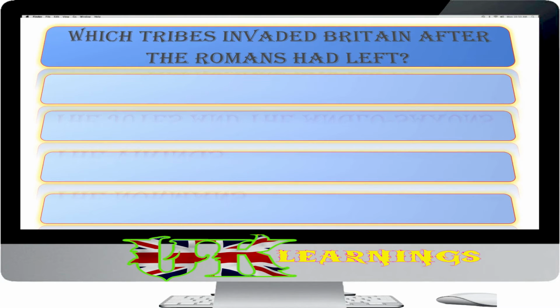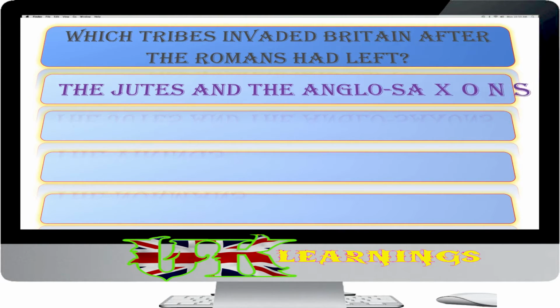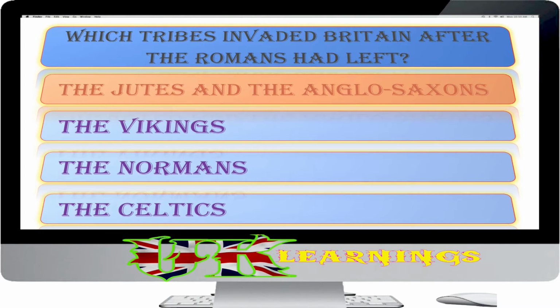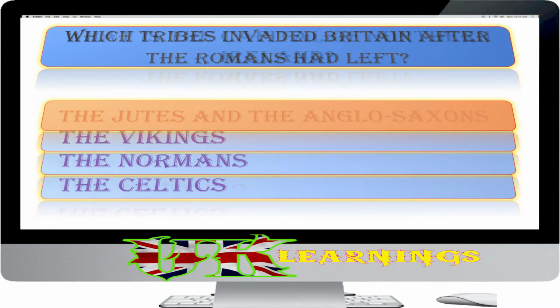Which tribes invaded Britain after the Romans had left? The Jutes and the Anglo-Saxons, the Vikings, the Normans, the Celtics. The answer is the Jutes and the Anglo-Saxons. The Roman army left Britain in AD 410 to defend other parts of the Roman Empire and never returned. Britain was again invaded by tribes from northern Europe, the Jutes, the Angles and the Saxons.